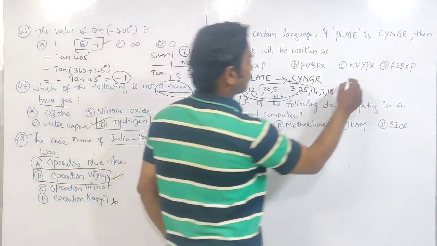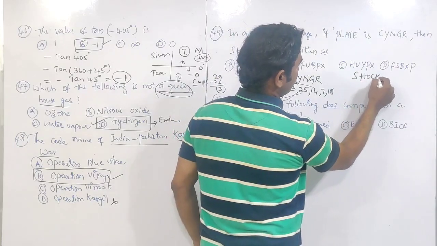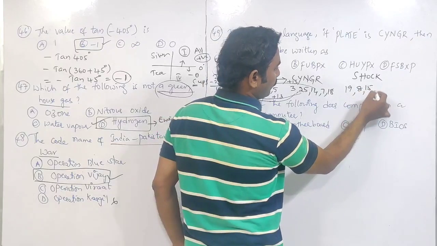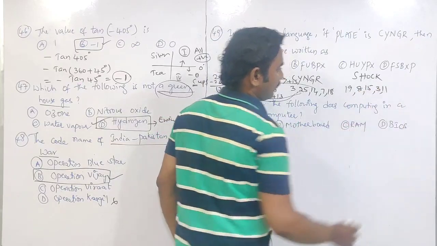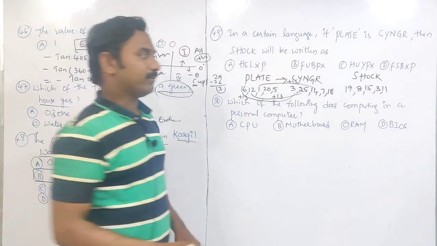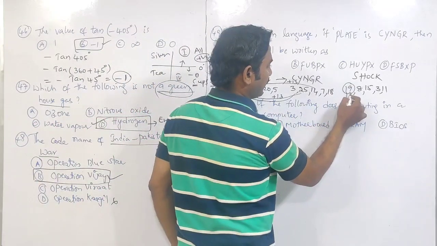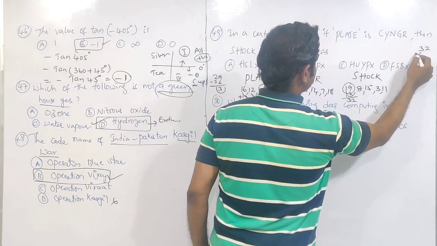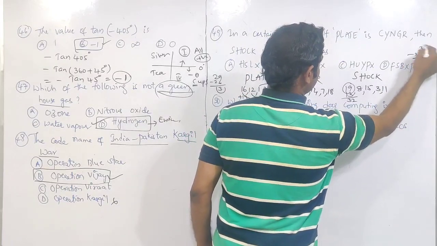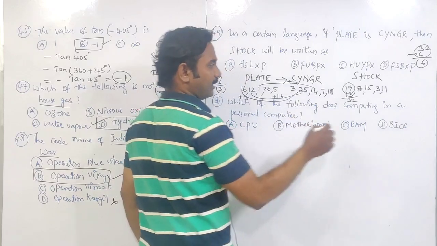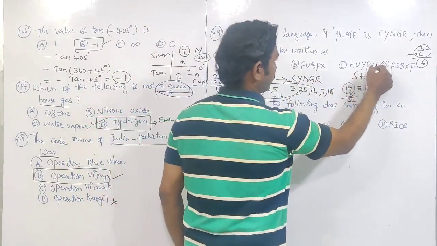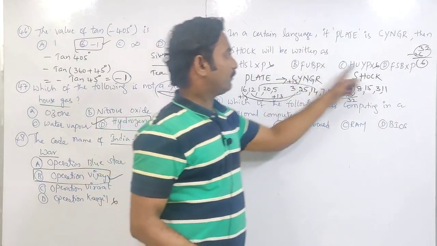So for SHOCK: S is 19, H is 8, O is 15, C is 3, K is 11. Now adding plus 13 for each and every one. 19 plus 13 is 32. How many letters are there in total? 26. 32 minus 26 is 6. Sixth letter, F. So it starts with F. So this one is wrong. Only two options have F.